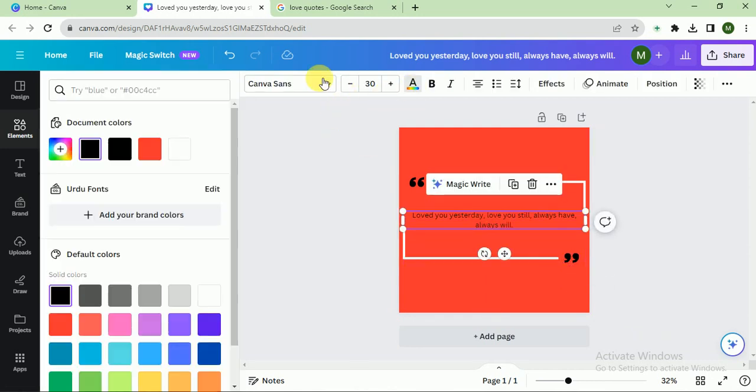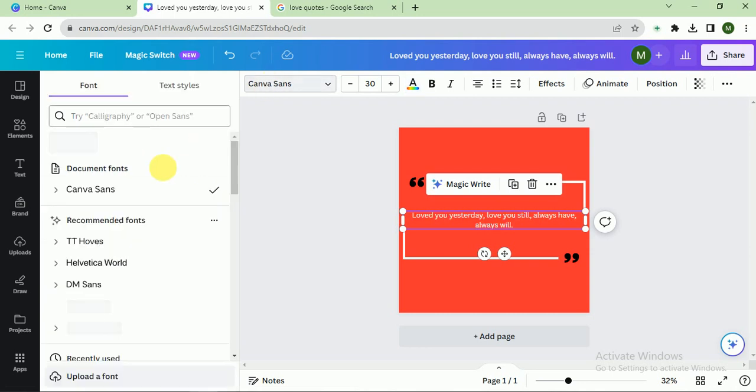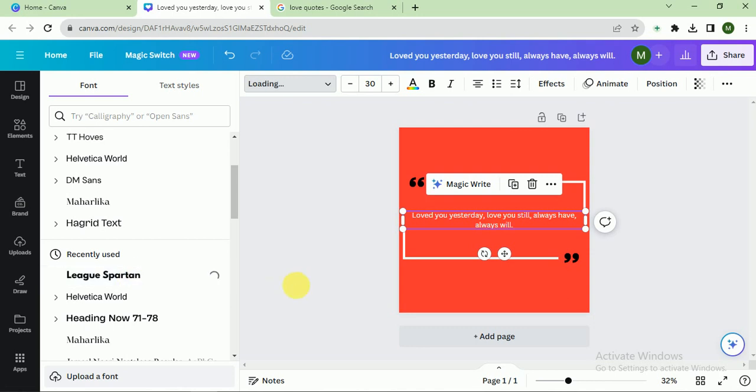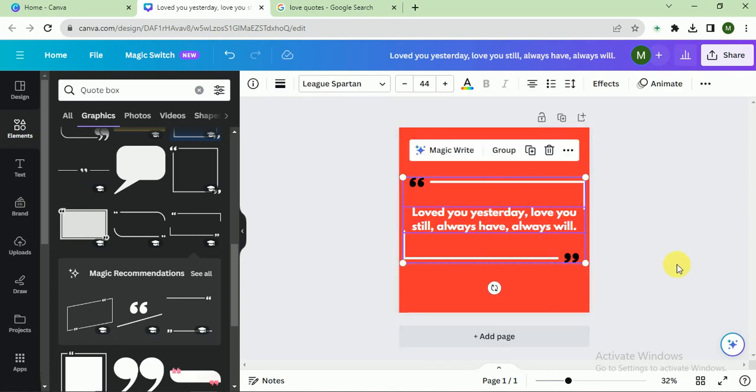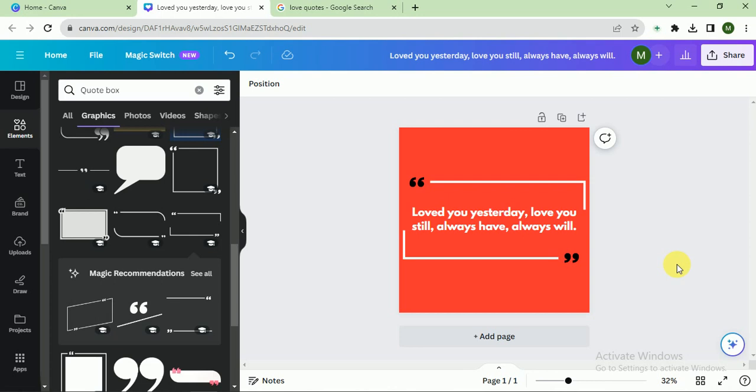But I have to change the color plus change the font. Let's pick this one, it's a good font. Yeah, it looks good. Yeah, so this is a simple quote post and it looks good.